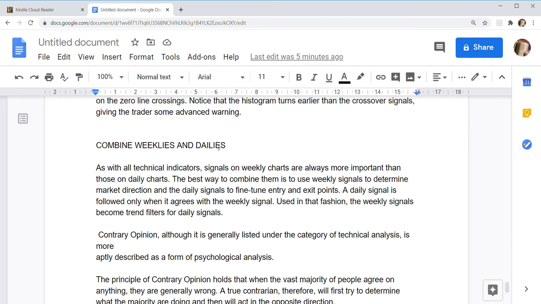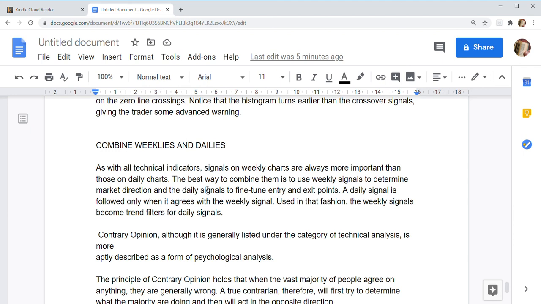Combine weeklies and dailies. As with all technical indicators, signals on weekly charts are always more important than those on daily charts. The best way to combine them is to use weekly signals to determine market direction and the daily signals to fine-tune entry and exit points. A daily signal is followed only when it agrees with the weekly signal. Used in that fashion, the weekly signals become trend filters for daily signals.